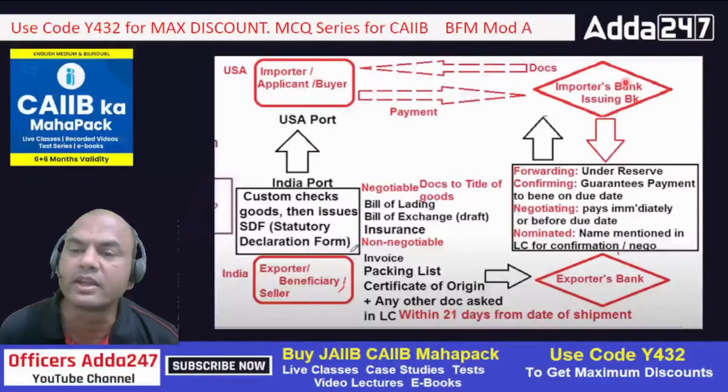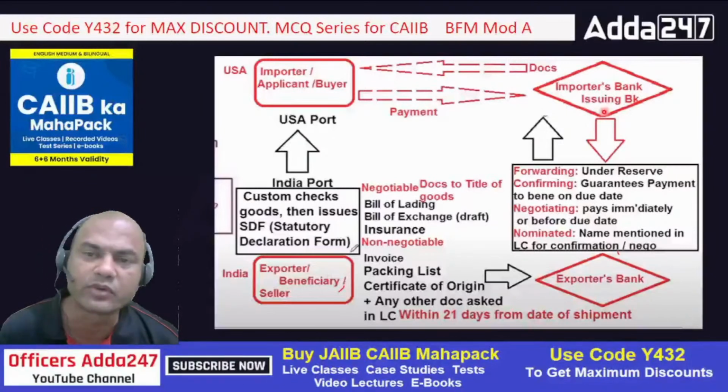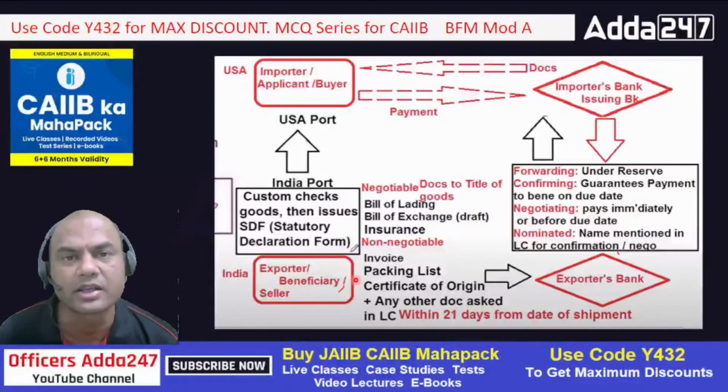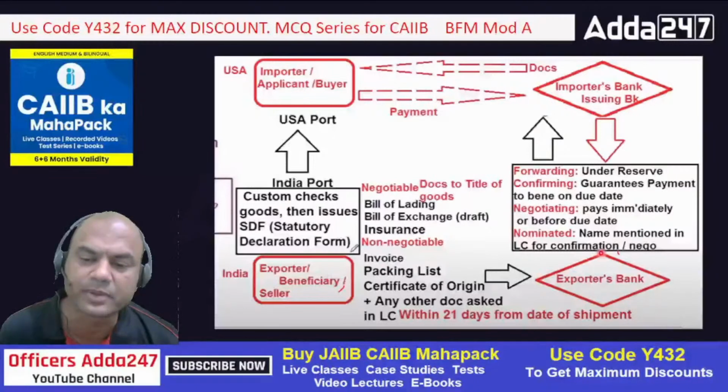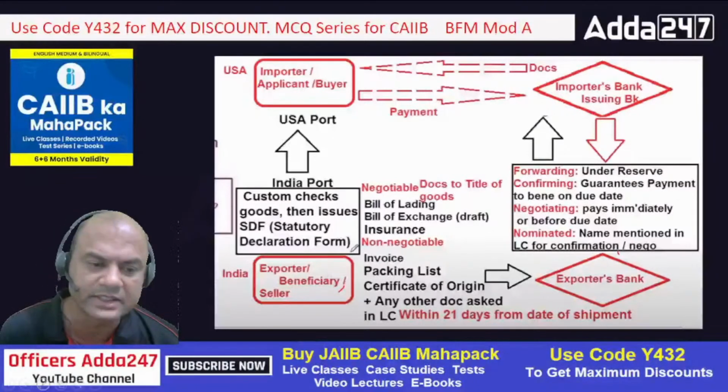And then when the issuing bank pays to the seller's bank, what happens? This bank will deduct its own finance, whichever was given to that customer, and give the remaining amount, isn't it? If the seller's bank negotiates the documents, I'll give you an example. Let's say the order is for rupees 100.